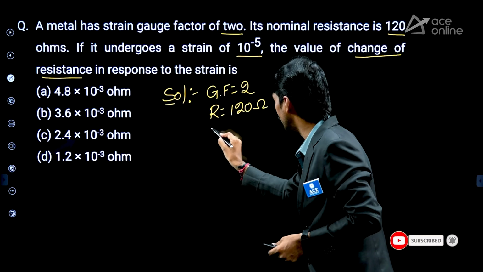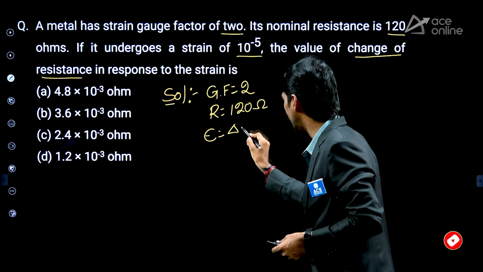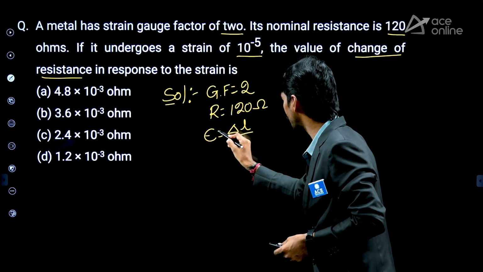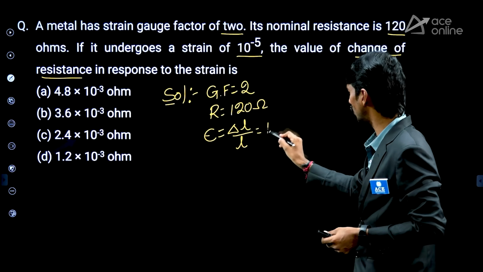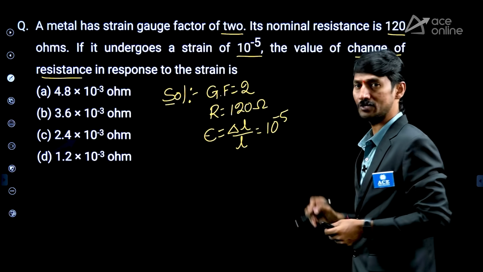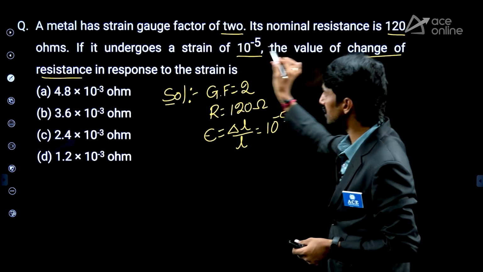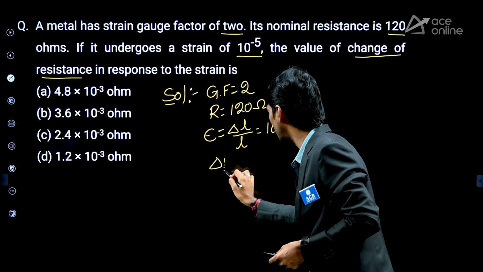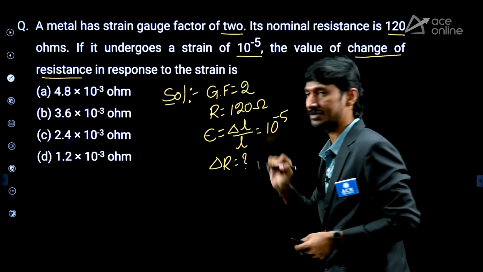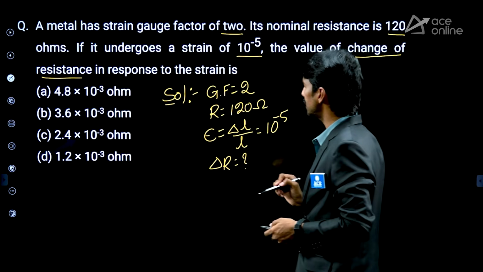And strain means epsilon, that is delta L by L. Delta L by L is equal to 10 power minus 5. What are they asking? Change in resistance. So simply delta R they are asking. Now, what is the gauge factor formula?